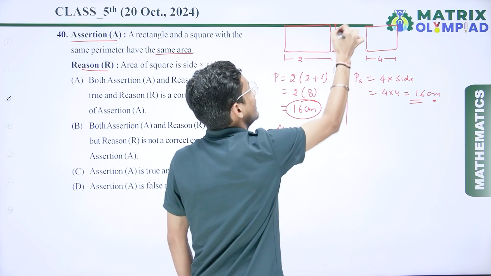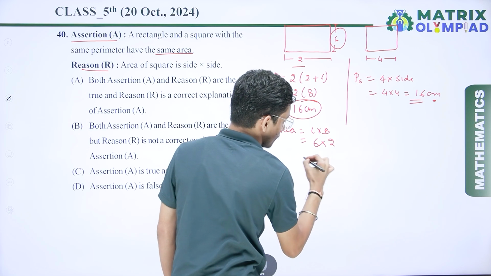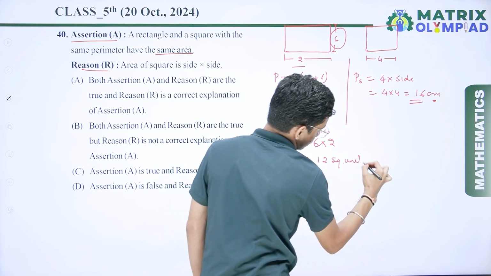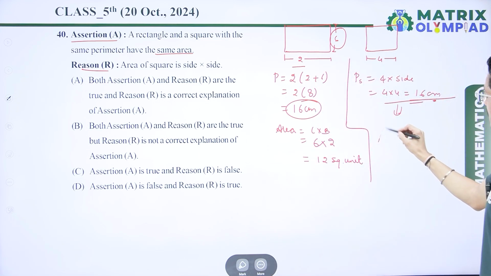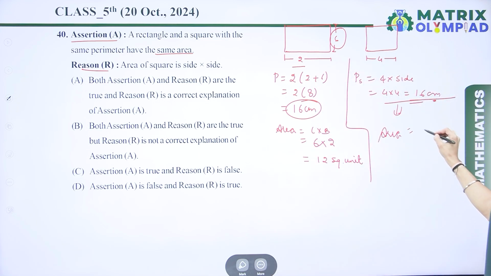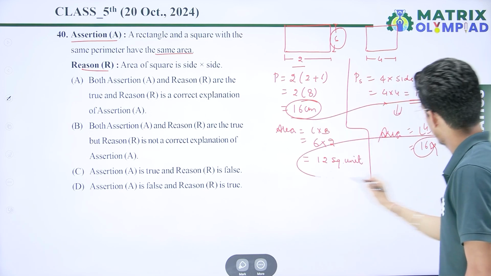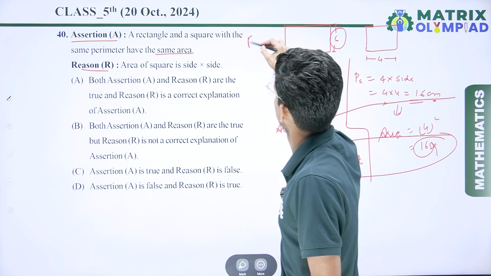So here we have given length, that is 6, and breadth, that is 2. So 6 times 2 is 12 square unit. Now if I talk about this one, area, that is side square, it means 4 square, that is 16 square unit. So here the perimeter is the same, but it's not necessary that the area is always the same. So I can say that this one is false.